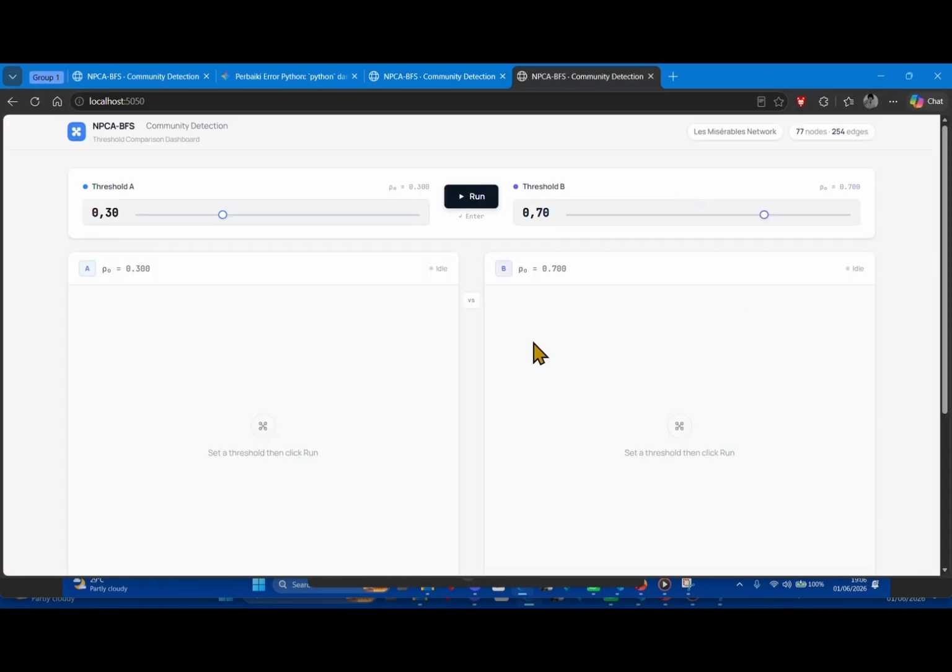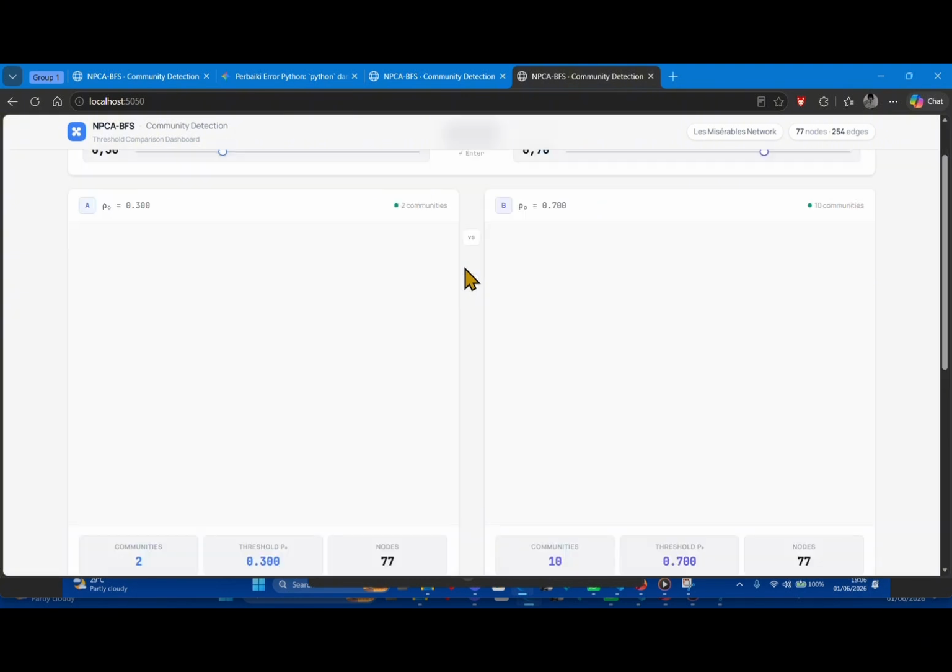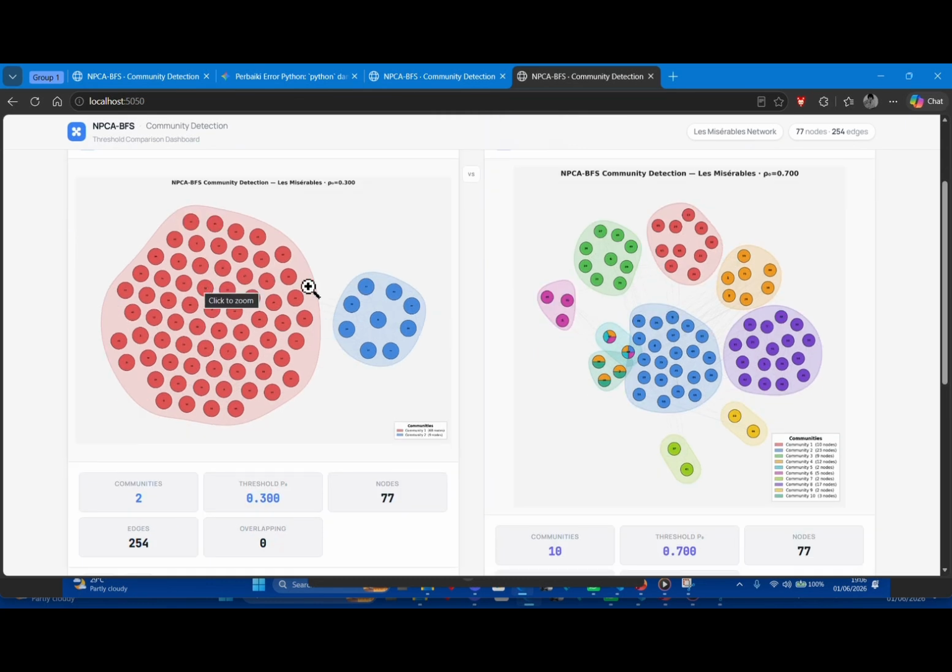Here we have two different graphs with two different thresholds, 0.30 and 0.70. We do this comparison so we can see how the communities form and how many overlap, so we can easily see it from the visualization.